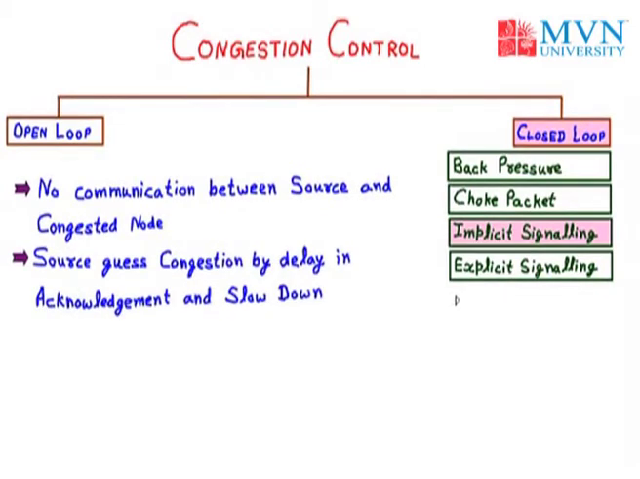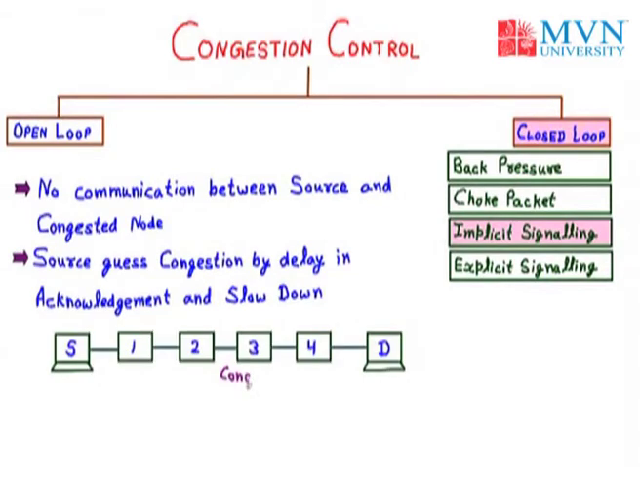Now to understand the implicit signaling, let us take the example of the previous diagram, in which we have a source and the destination and 4 nodes. Again, node number 3 is congested. In that case, there will be delay in transmitting the packet from 3 to 4 and from 4 to the destination. So the destination will receive the packet very late.